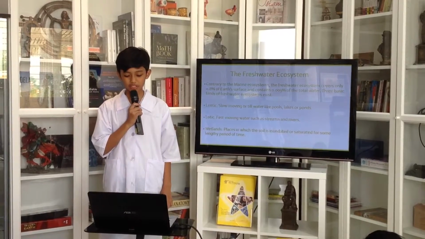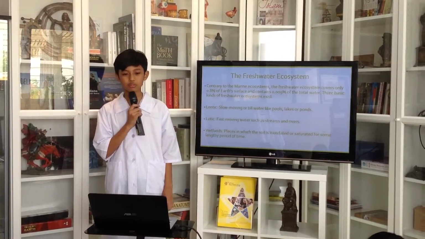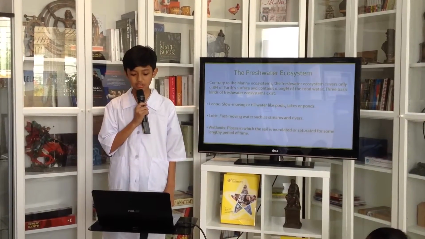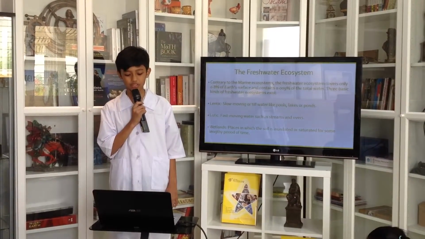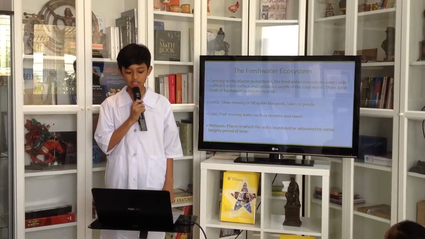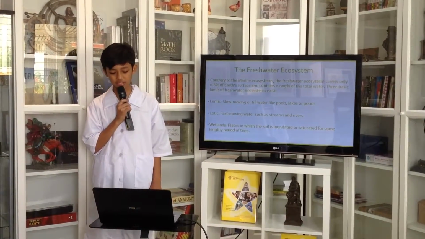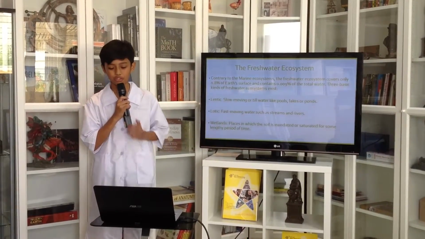The first one is the lentic, slow-moving or still water like pools, lakes or ponds. The second one is lotic, which means fast-moving waters such as streams and rivers. The third one is wetlands, places in which the soil is inundated or saturated for some lengthy period of time.